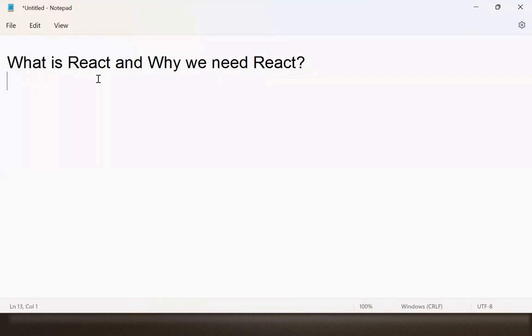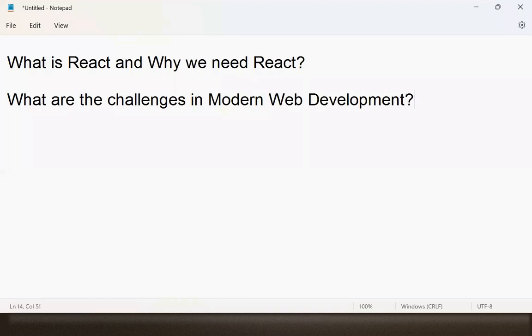So let's see technically, in detail, the concept you need to understand. What is React and why do we need React? To understand this, first you need to understand one major concept. To answer this question, first you should know what the challenges in modern web development are. This is the first thing. Remember, to answer this question, first you should know this point, right? What are the challenges in modern web development?